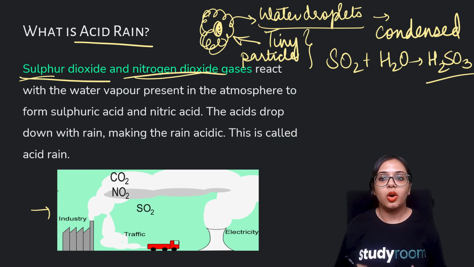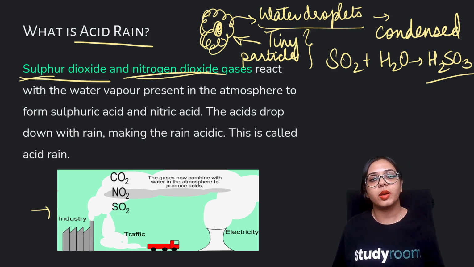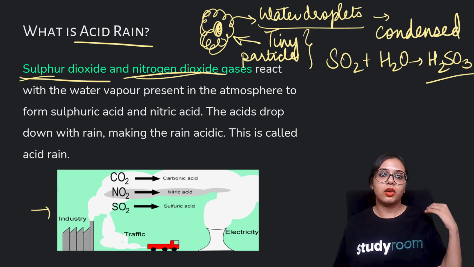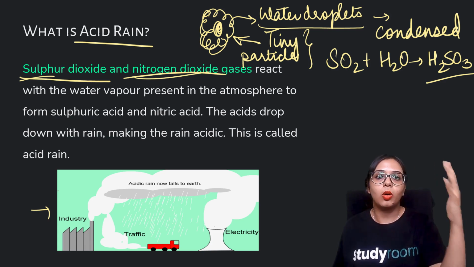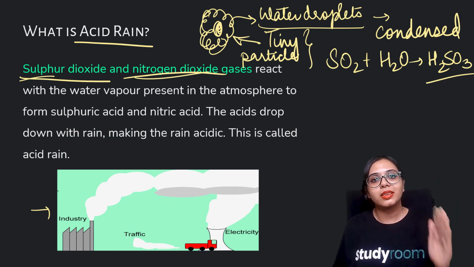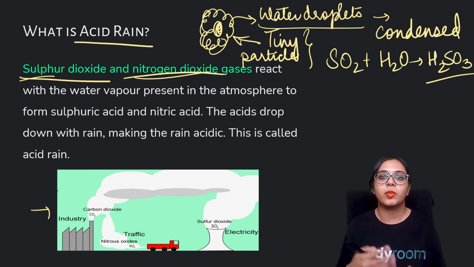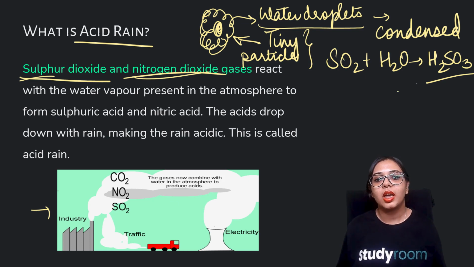All of this is happening because they are emitted by vehicles, by automobiles, by industrial power plants, and they reach the uppermost part of the atmosphere along with the water vapor. Once the water vapor is condensed into water droplets, these oxides mix up with the water molecules and form acids.